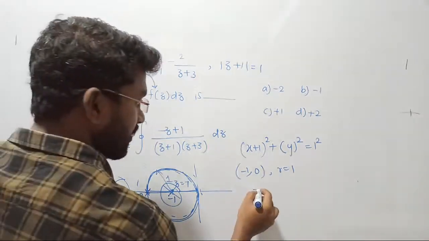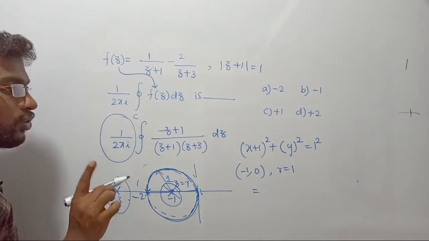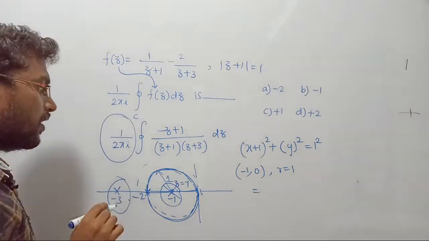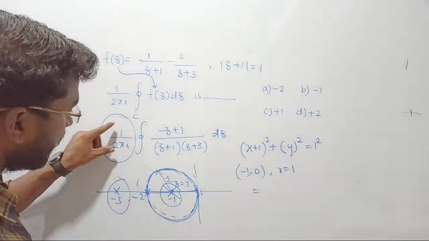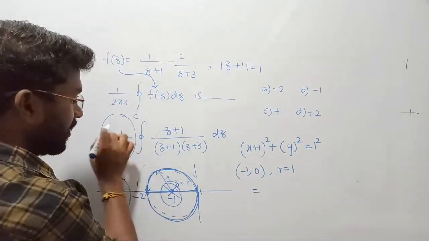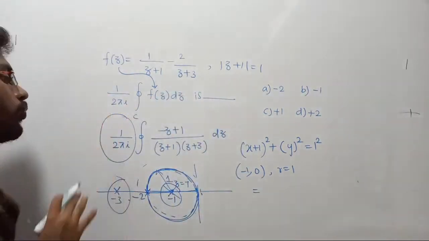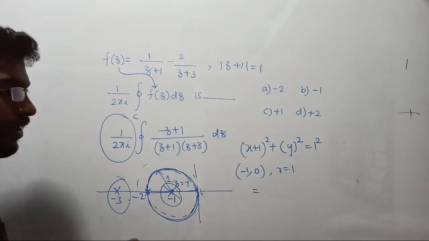But listen guys, if you find this 1 by 2 pi i in your integration itself, then don't multiply your answer by 2 pi i. I said if this 1 by 2 pi i is missing, then your answer would be multiplied by 2 pi i. Otherwise, no need. Here it is not required, because in the question itself they are asking for the total value with the 1 by 2 pi i factor. So you don't need to consider the 2 pi i now.